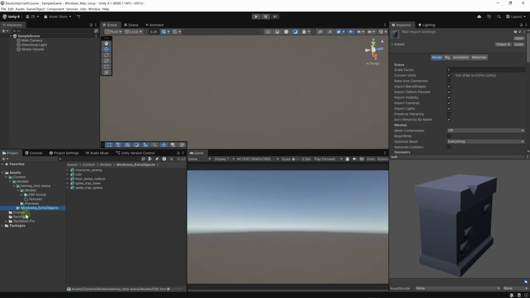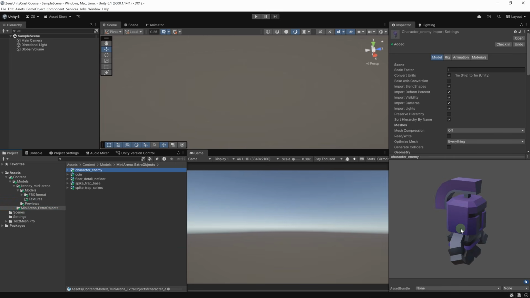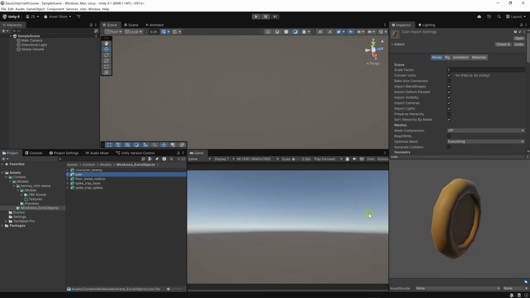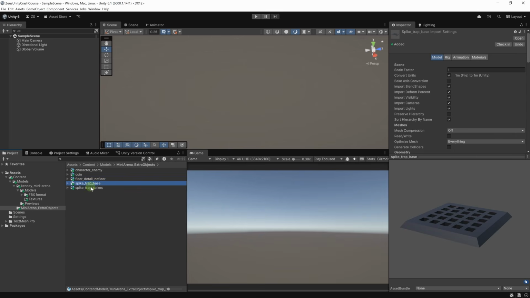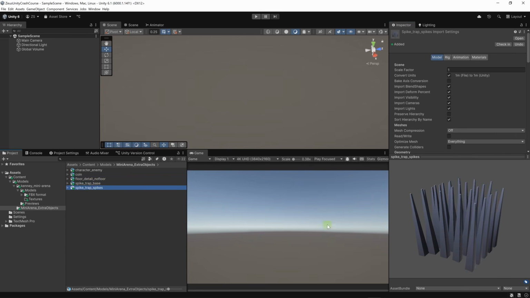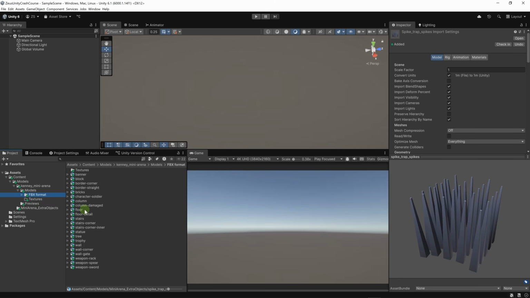And here in my mini arena folder, I created a model that we will use as an enemy. I also have a coin. Kenny has this model, but with a floor square. I removed the square in case we just want to add these details. Then I have a spike trap. This is the base of the trap, and these are the spikes. Okay, we have these models.